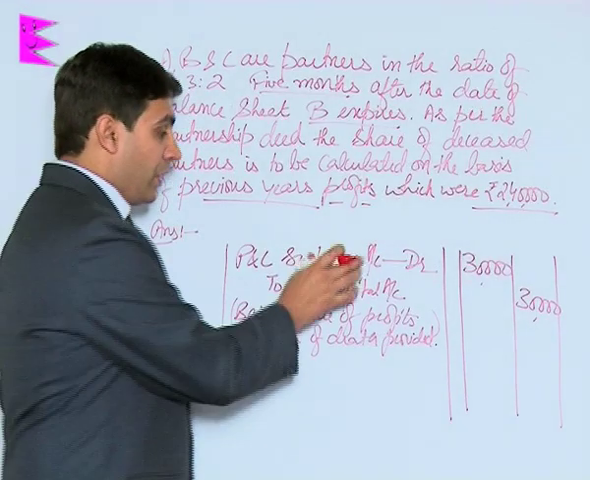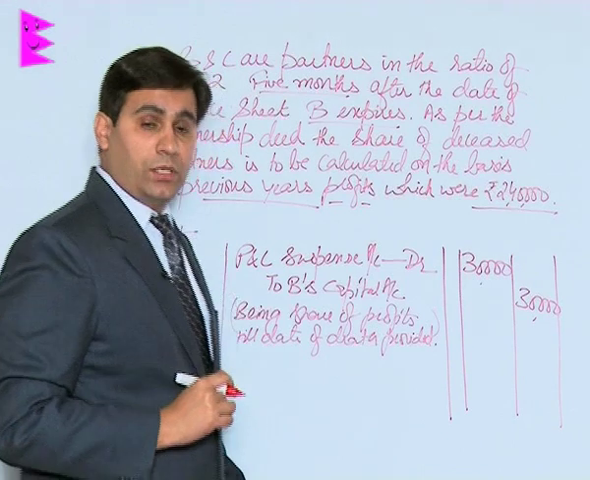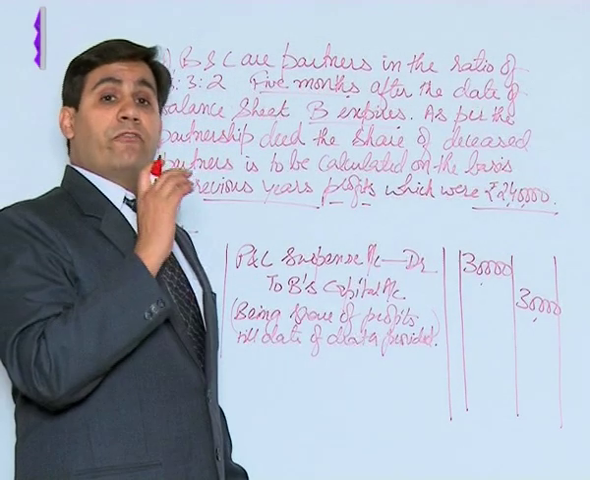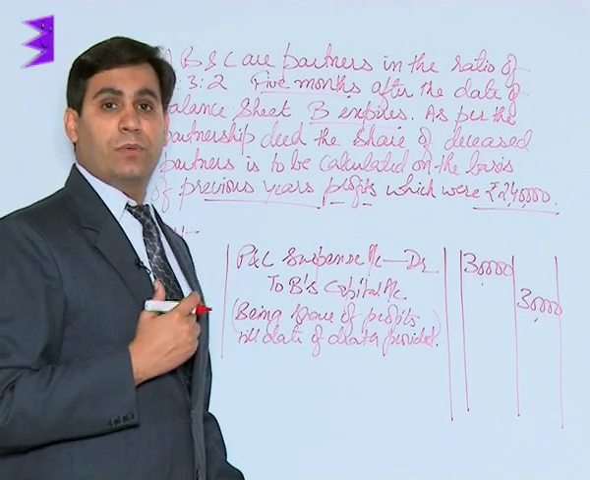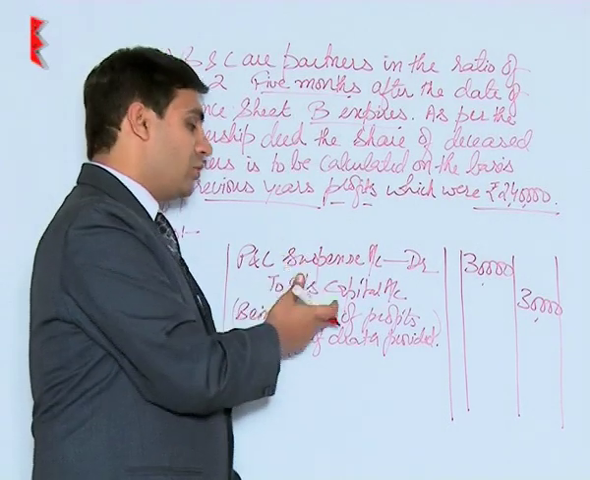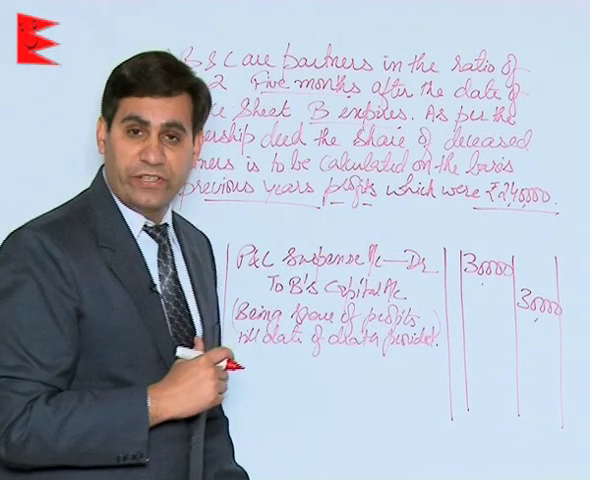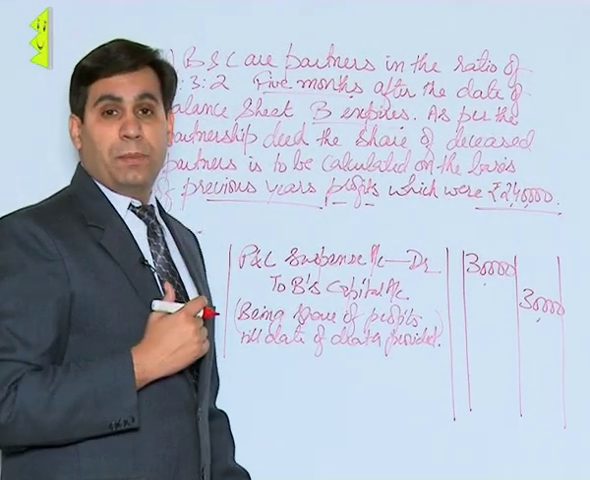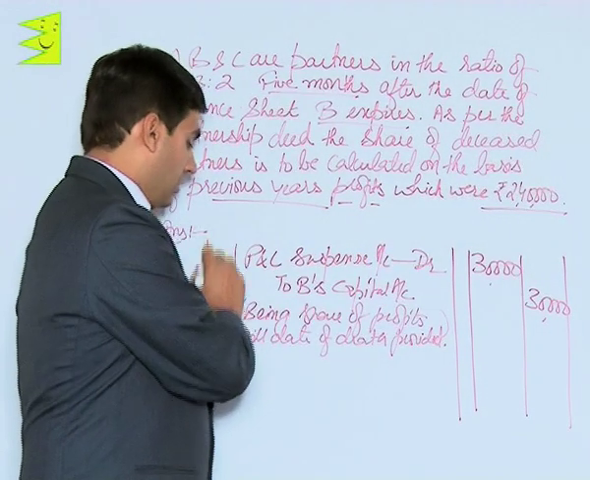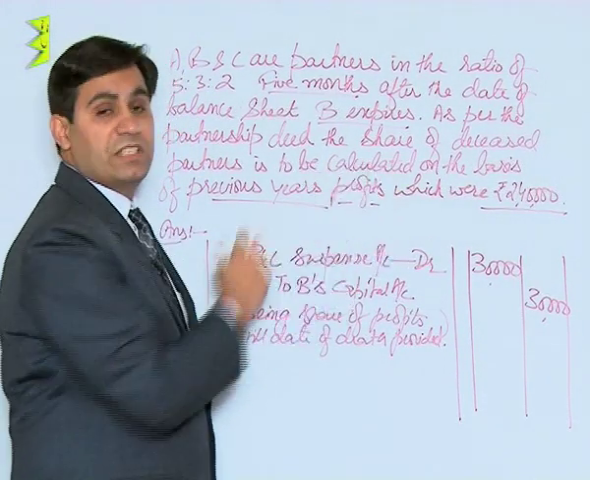Now students, remember, why this P&L suspense account? Students, since we have not prepared the actual profit and loss account. Had we prepared the actual profit and loss account, the entry would have been profit and loss to B's capital on the basis of actual profits. But in this case, the profit and loss account has not been prepared, and we have calculated this share on the basis of the profits of the previous year.